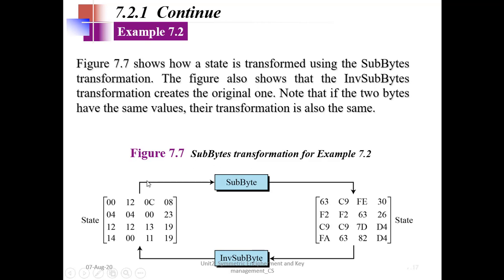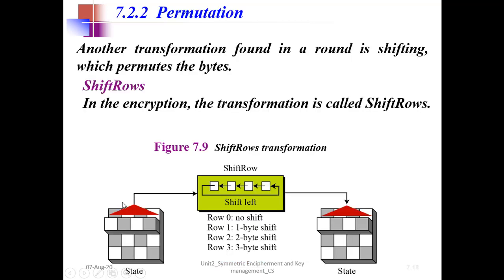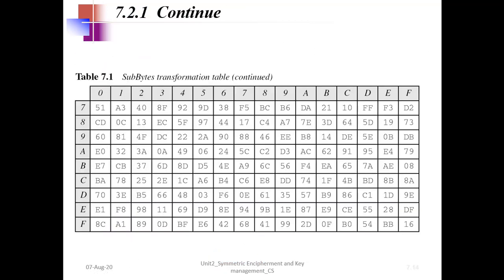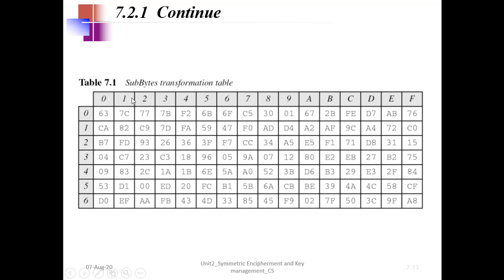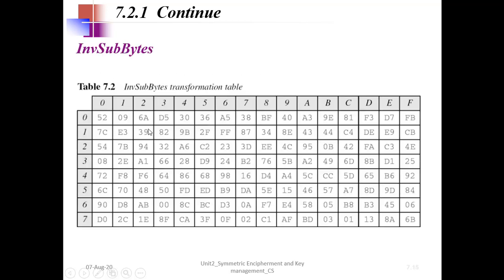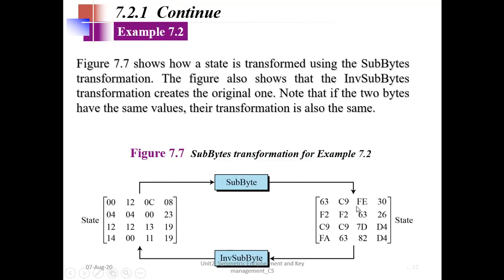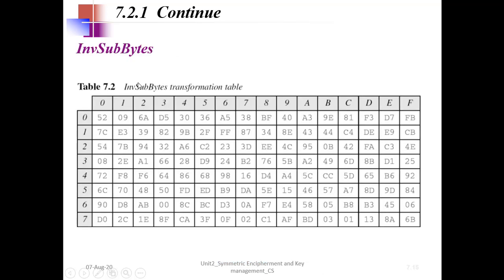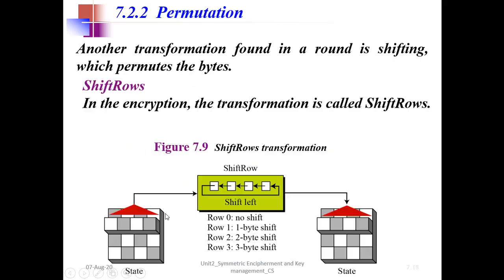If I have 0 0, we already saw it is 63. Then if I have 12, let's go to that table. Row is 1 and column is 2, so we get C9. And this transformation is invertible. It means if I use 63 in the inverse sub byte transformation, I will get 0 again. So this is the inverse sub byte transformation table, 6 and 3. So it is 0 again. So it is invertible.